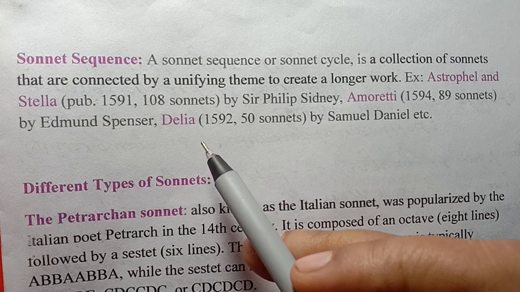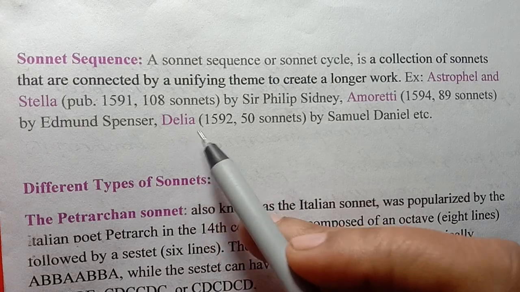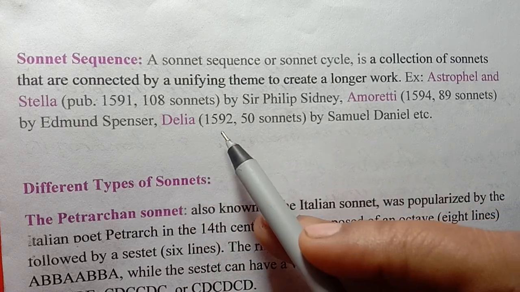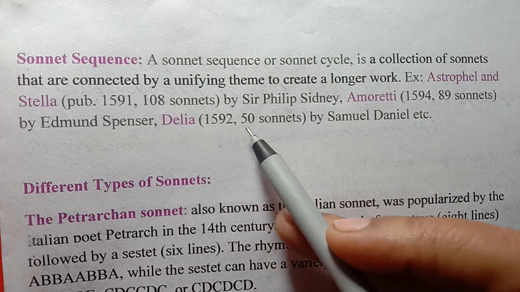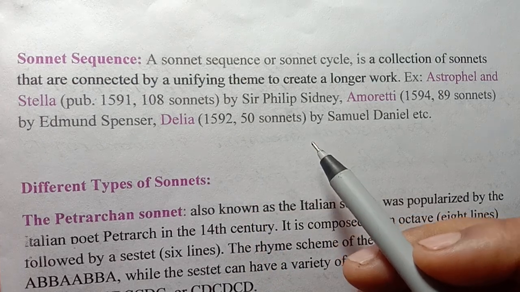Then another important sonnet sequence is Delia by Samuel Daniel. It was published in 1592 and it contains 50 sonnets.